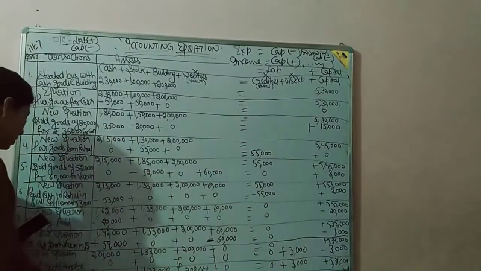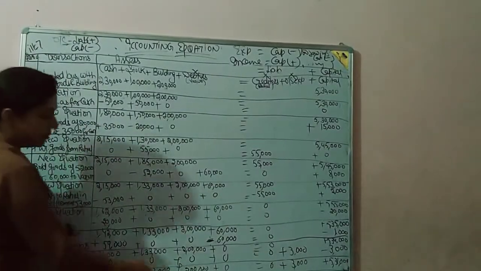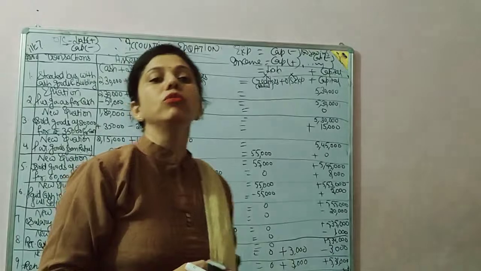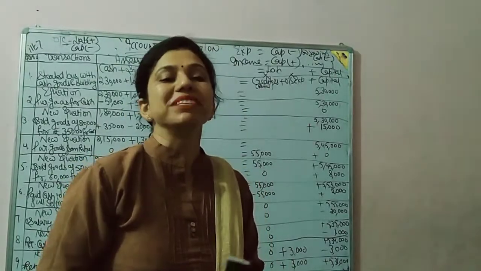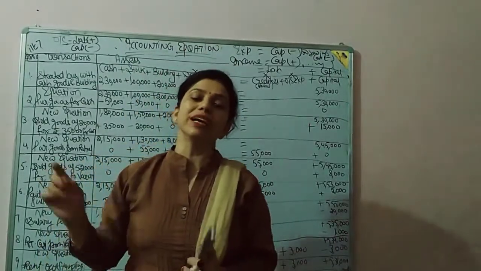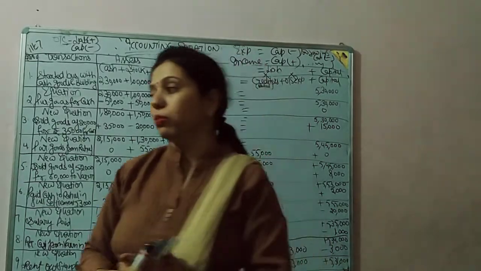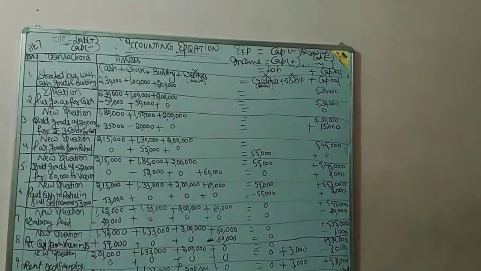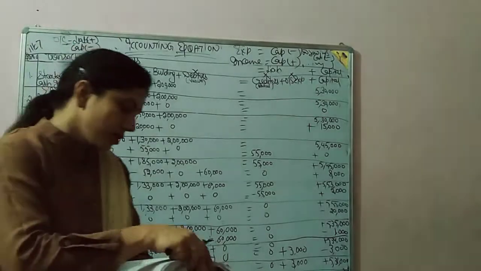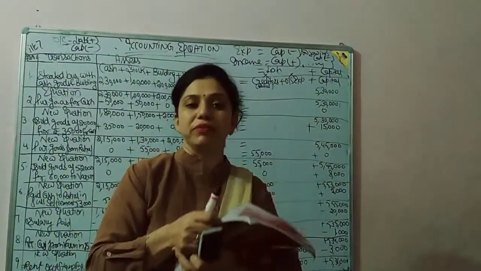Next is new equation 2,01,000. There are one or two more points in the question which I will discuss orally so that this question is completed. It's illustration number 7 in your notebook. Next entry is commission received.